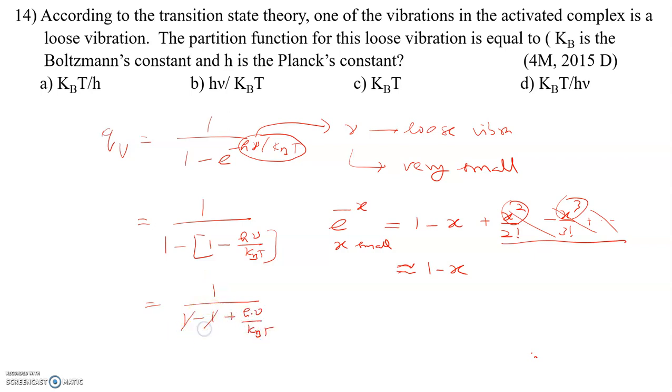Plus 1 minus 1 cancel. You'll get h nu by kBT, or we can write it as kBT by h nu. This is the vibrational partition function for the loose vibration. So the correct option is kBT by h nu, option D. And this question appeared in 2015 December.